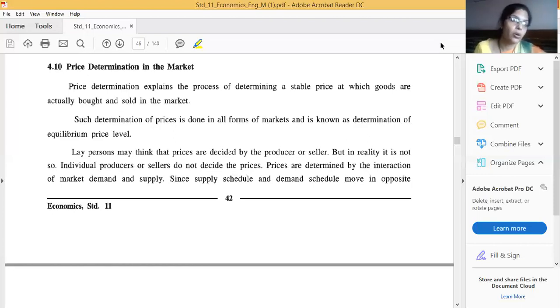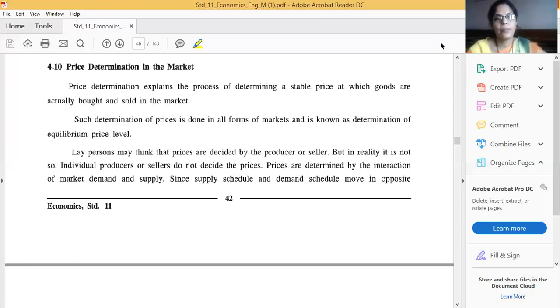Okay, if we don't know, then also we will say this question and that question were out of syllabus. But friends, all these committee members are highly educated people. They will not do this type of thing. They will select the question paper only from your textbook. So if we complete our syllabus from the textbook, we will get all these answers very well. So no need to give any excuse in the end. Study hard and get good marks. Now today I am going to start price determination in the market.